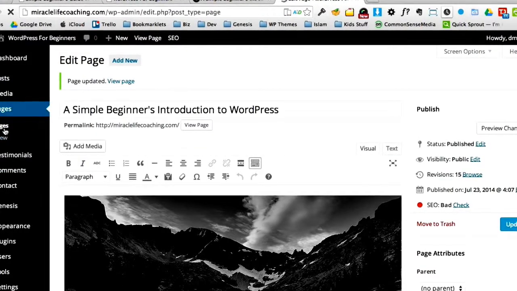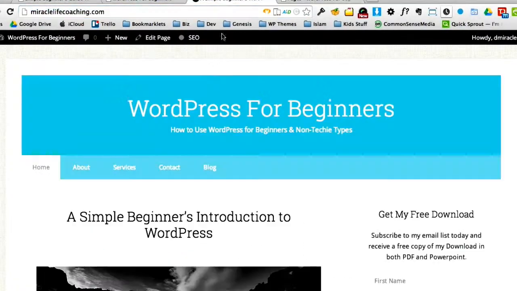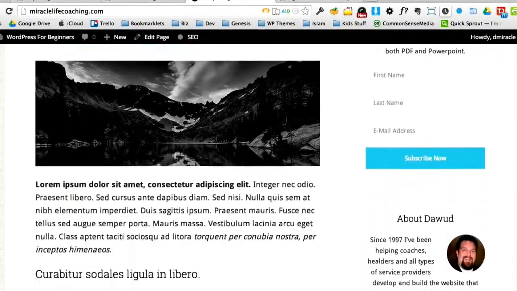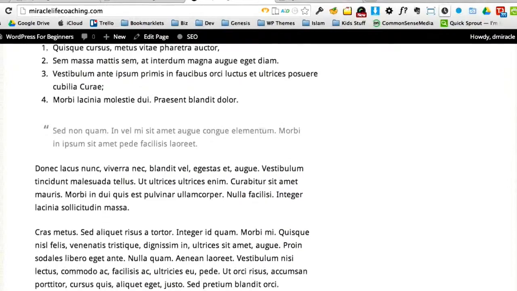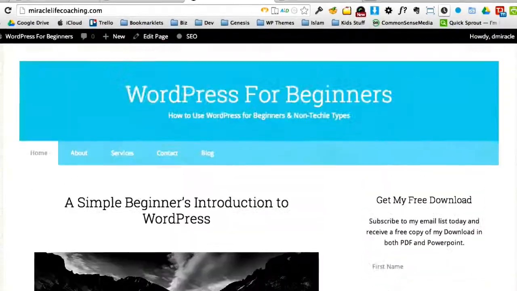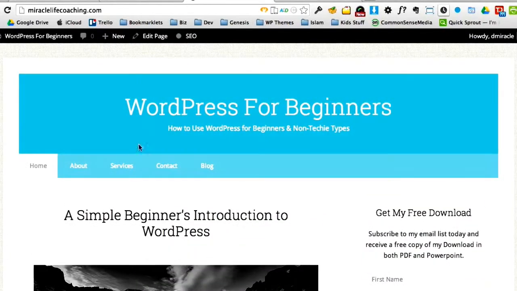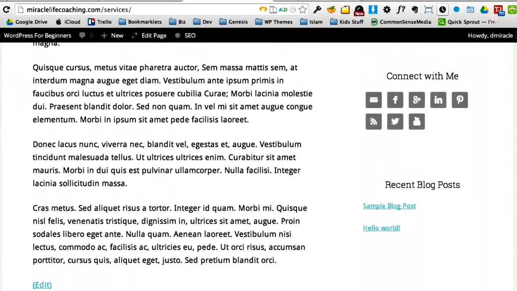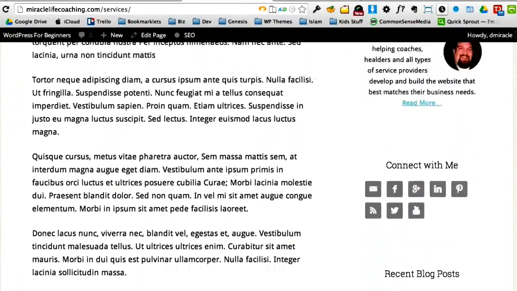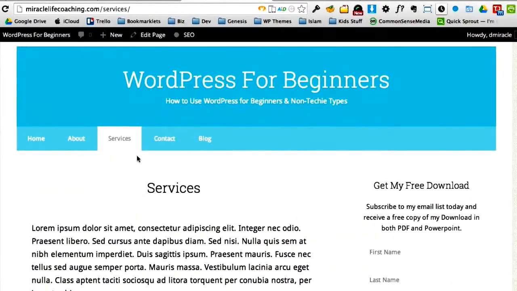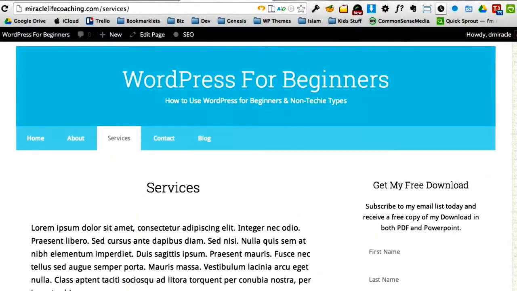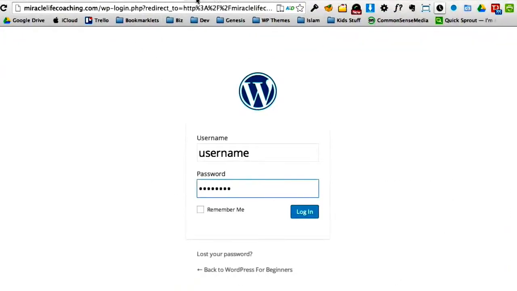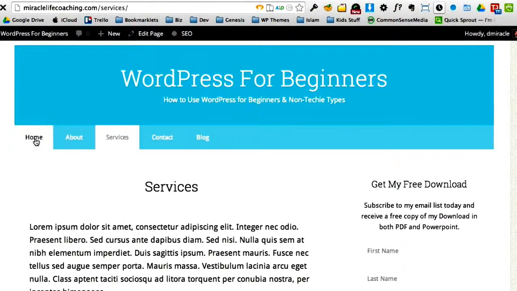So let's actually work on the services page. Let's go back here and I'll show you this. So here's our home page, and I'll scroll down kind of quickly through it. And then here is our services page. And what we're going to do is make our services page look close to what the home page looks like. Right now you see I just loaded some text in here, but we're going to make it close. I can't make it exact because it'll take too long to be that specific, but let's just make it look kind of close to the home page.